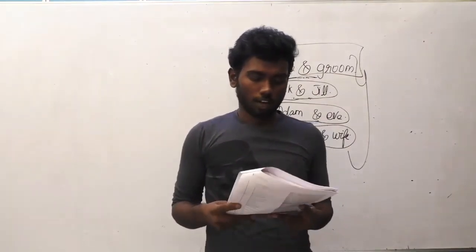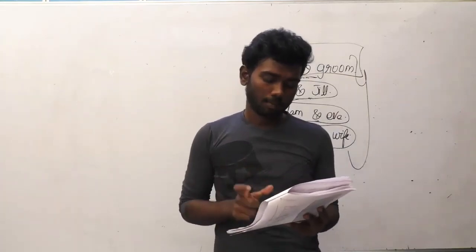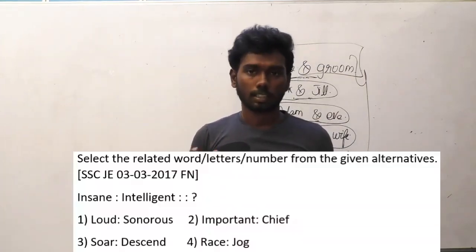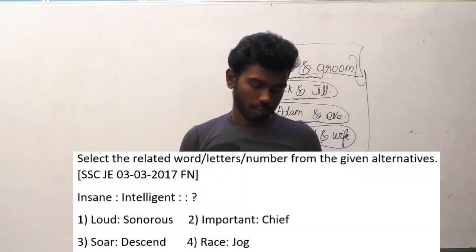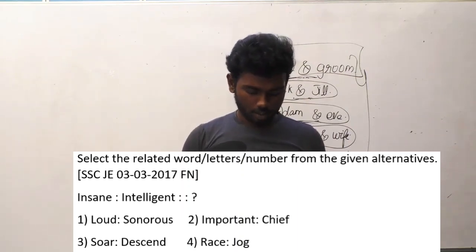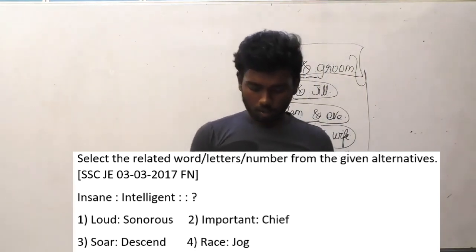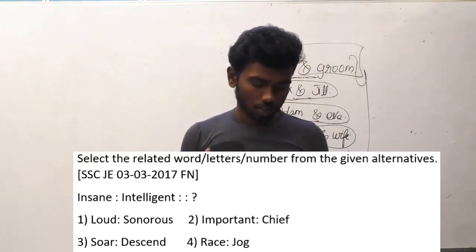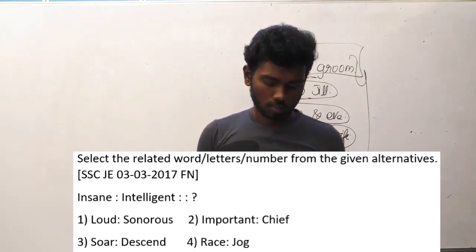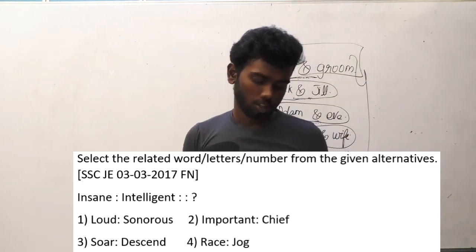And now we are going to the 50th question. Select the related word, letters or number from the given alternatives. This question was asked in SSC JE 3/3/2017, afternoon session. Insane is to intelligent. I am reading it again. Insane is to intelligent. So what is the answer? The answer options are: loud is to sonorous, important is to chief, soar is to descend, race is to jog.